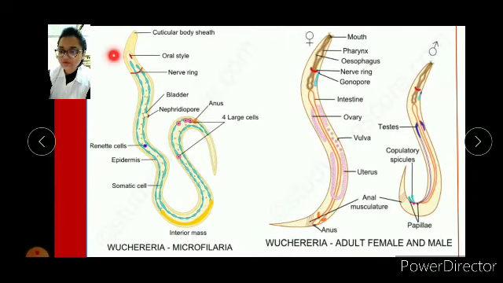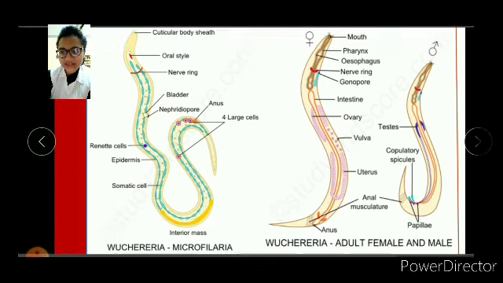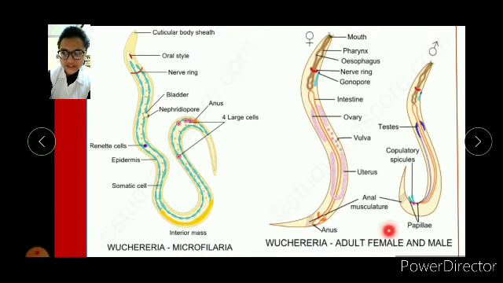There I have attached 2 morphological structures of it. So for your confirmation, go through that. Okay. There is oral style, navel ring, and then epidermis, somatic cell, and this is the Wuchereria microfilaria, and this is Wuchereria adult, female and male.